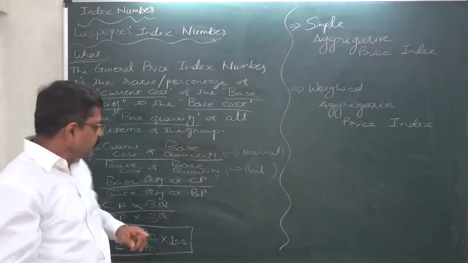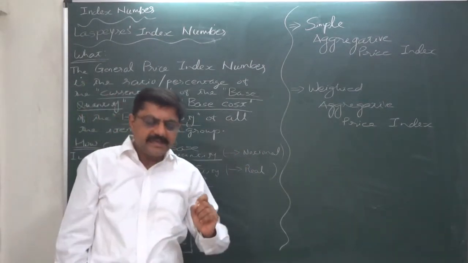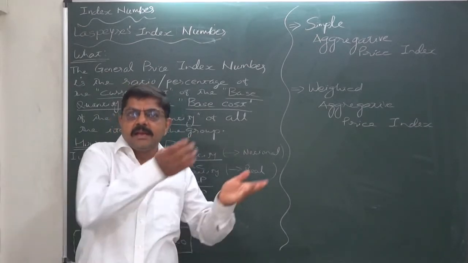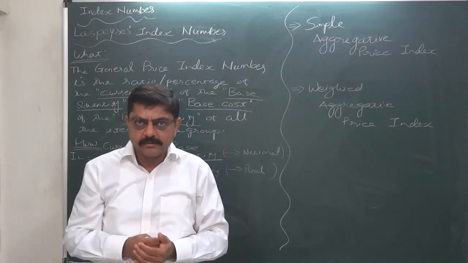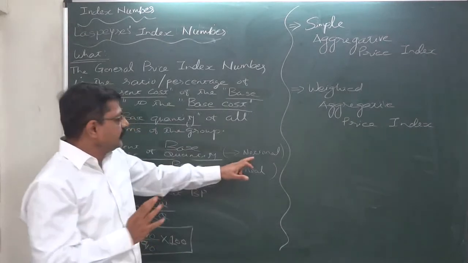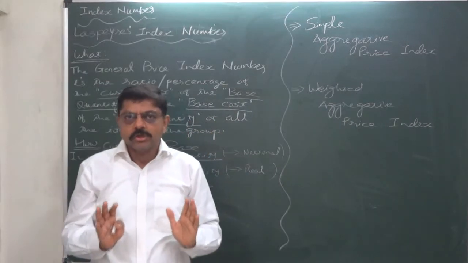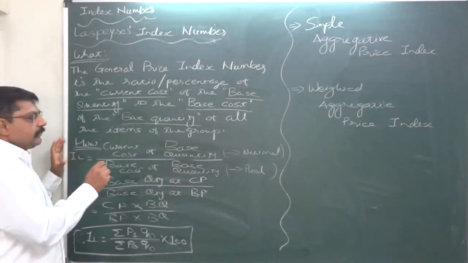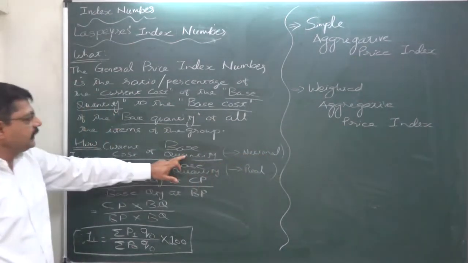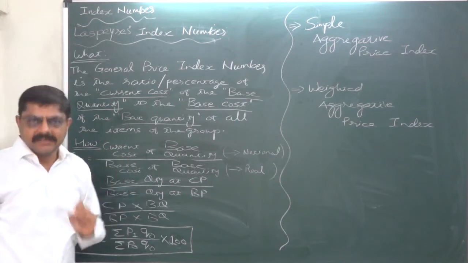So it is actually a notional cost, because it is not necessary that in the current year also we consume the same quantity that we had used in the base year. But Laspeyres suggests that we should consider the base year quantity only. So actually in the numerator we are taking the notional cost of the base year quantity calculated at current year's prices.